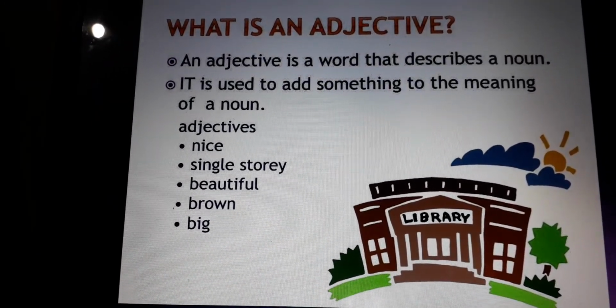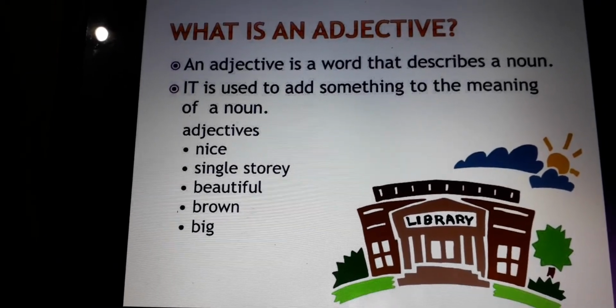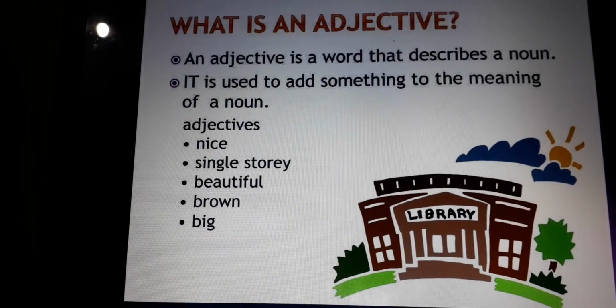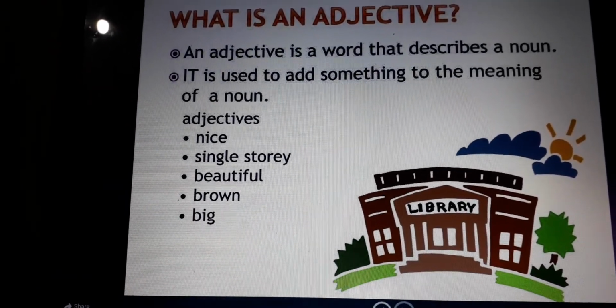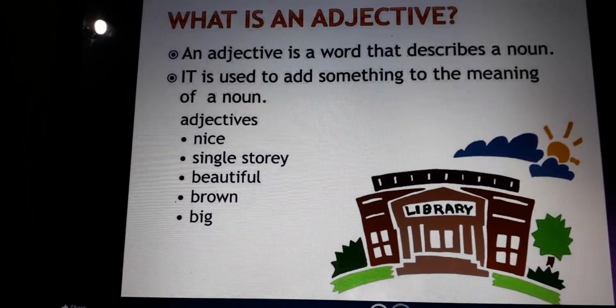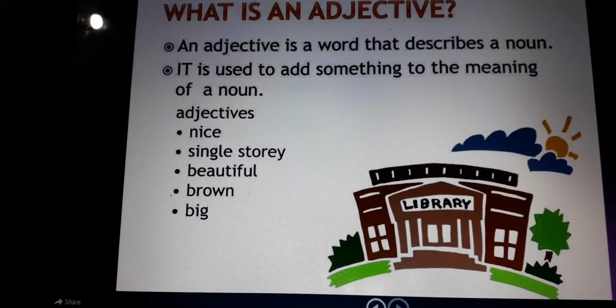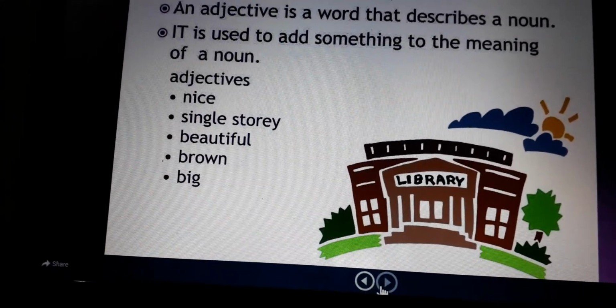So, adjectives are the words that describe what kind of person, what kind of place, what kind of thing, how many people are there, how much quantity is required. So, all these words describe the noun. Okay, so let's start each type one by one.